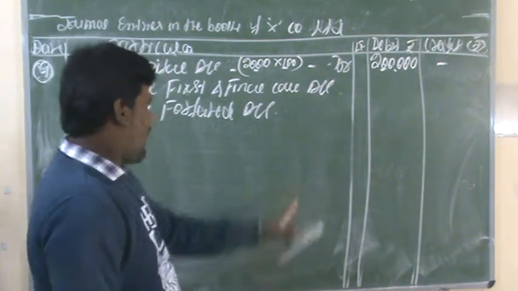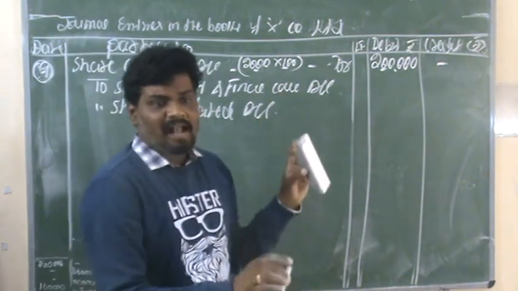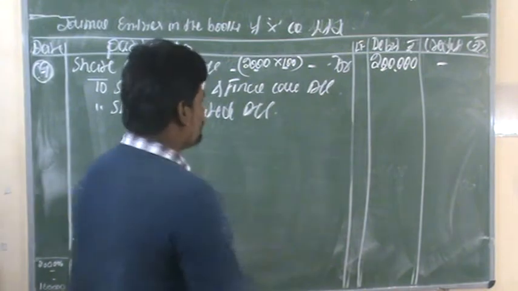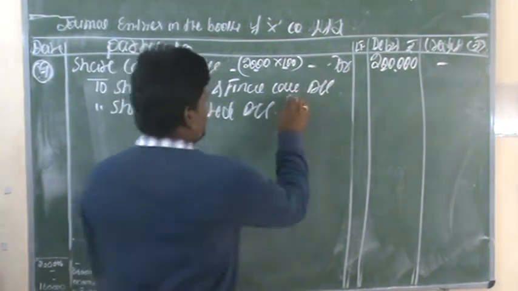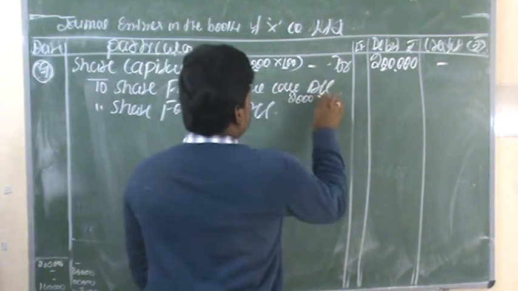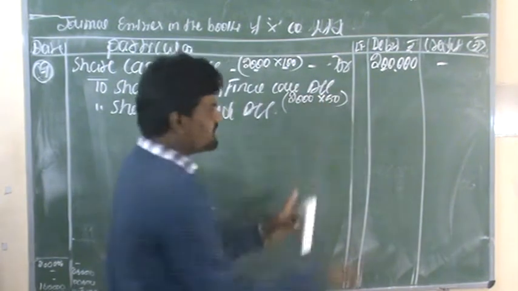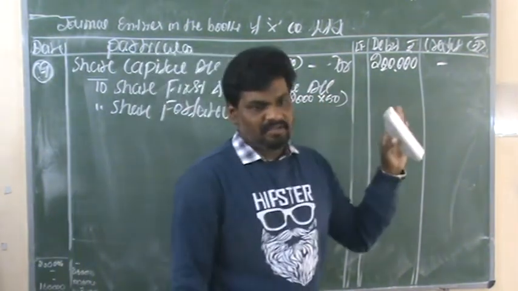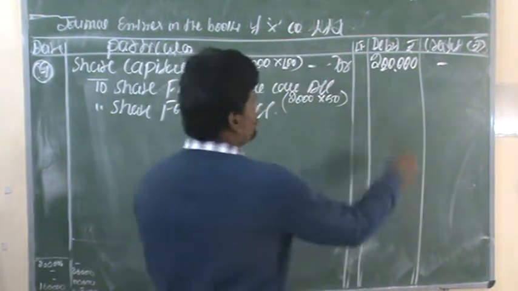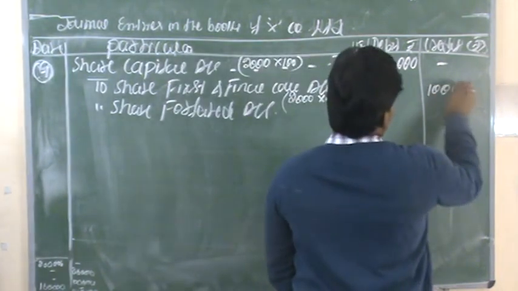Here, at the time of first and final call, they did not pay rupees 50 from each share. 2000 into 50, right? At the time of first and final call each share is rupees 50, so 1 lakh rupees.